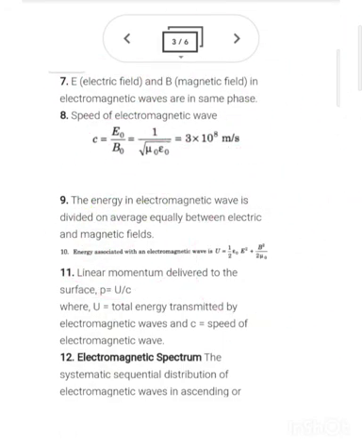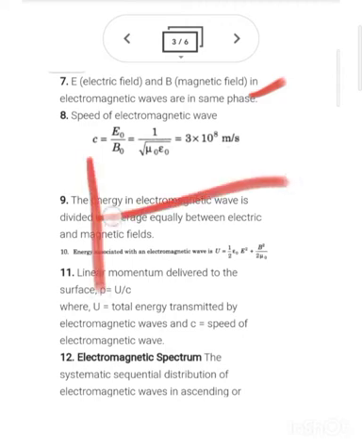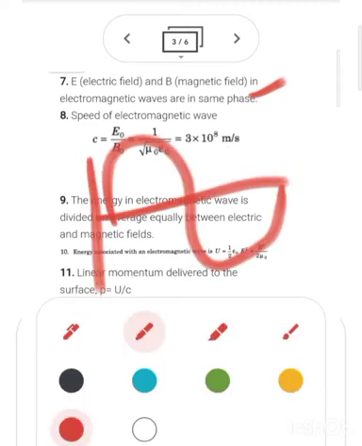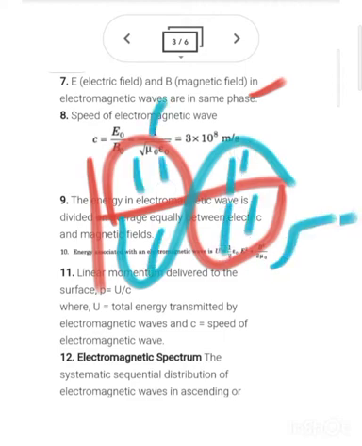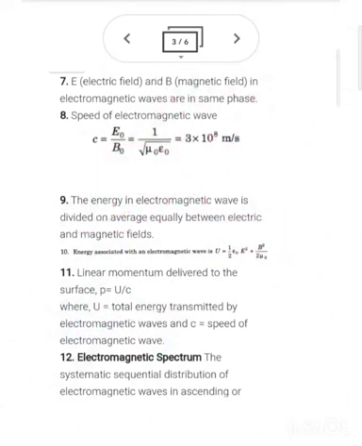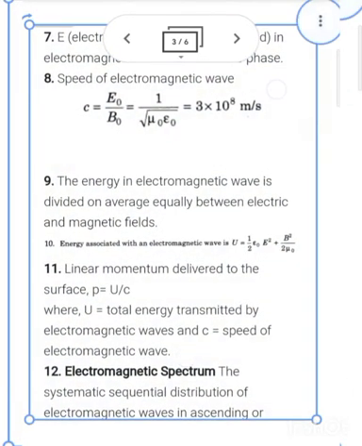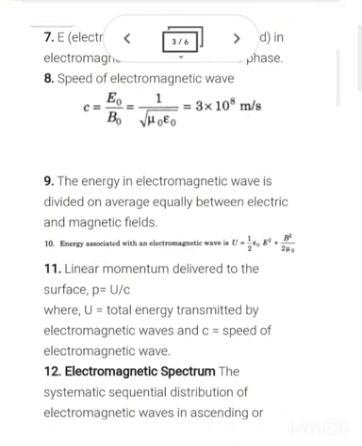The energy in an electromagnetic wave is divided on average in equal parts between the electric and magnetic field. If you see the electric field component and the magnetic field component, you can say that over here the total value of energy is divided equally. The energy of an electromagnetic wave is divided equally in any wave.